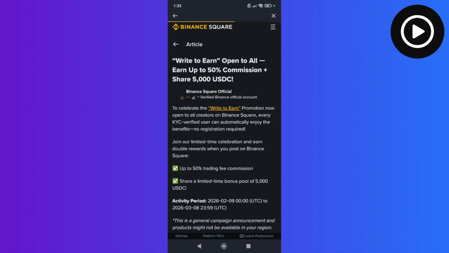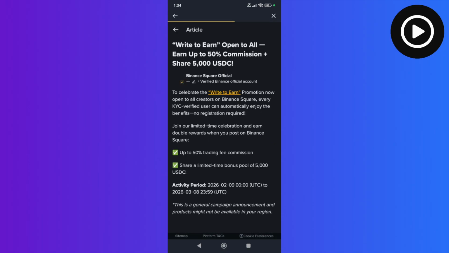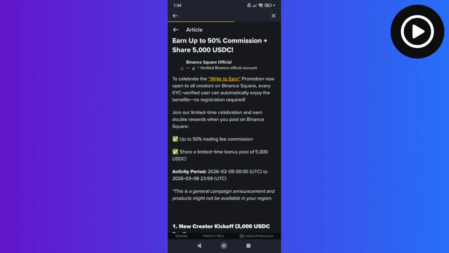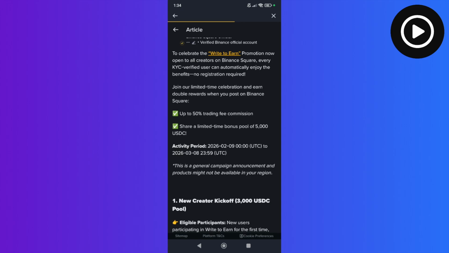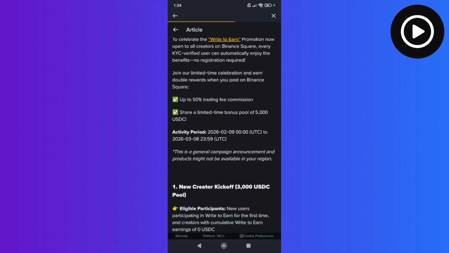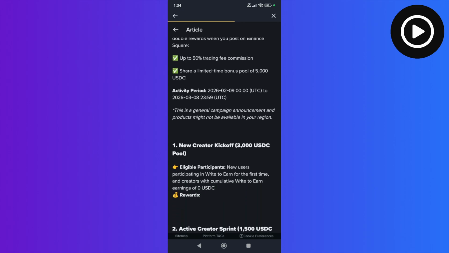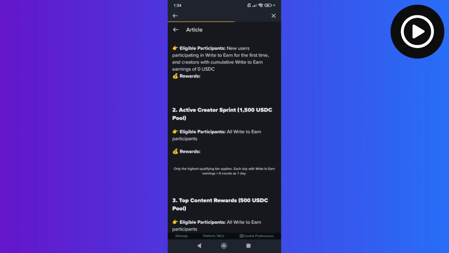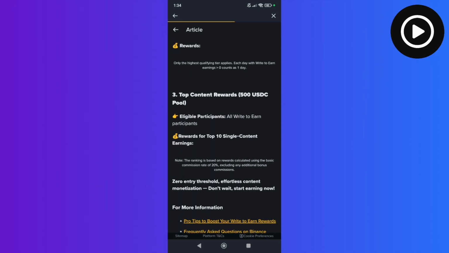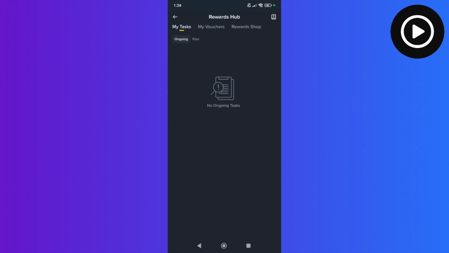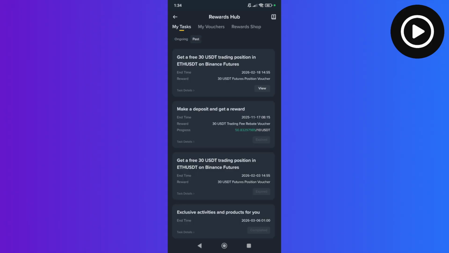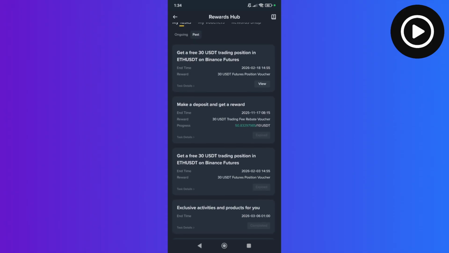So for example, here there is a write to earn, which basically gives you a reward if you post on Binance Square up to 15% trading fee commission and share a limited time bonus pool of 5,000 USDC. And you can read more about the steps here, how to participate and do it. And in the rewards hub, you can find many tasks here, and you can access the past tasks by switching to the past tab here to view them.